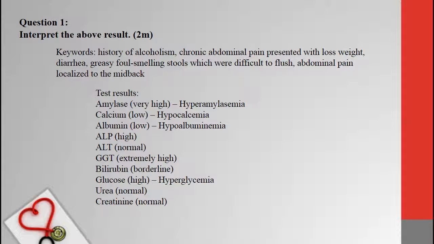Hyperamylasemia shows the high level of amylase in the serum. Hypocalcemia shows the low level of calcium in the serum. Hypoalbuminemia shows the low level of albumin in the serum. Hyperglycemia shows the high level of glucose in the serum. Bilirubin is at the borderline of the normal range. ALP level is high in serum. GGT level is extremely high in serum, while ALT, urea, and creatinine show normal range in the serum.